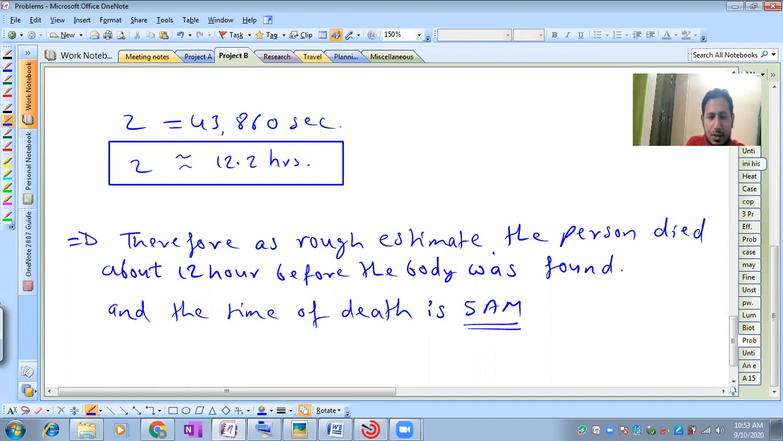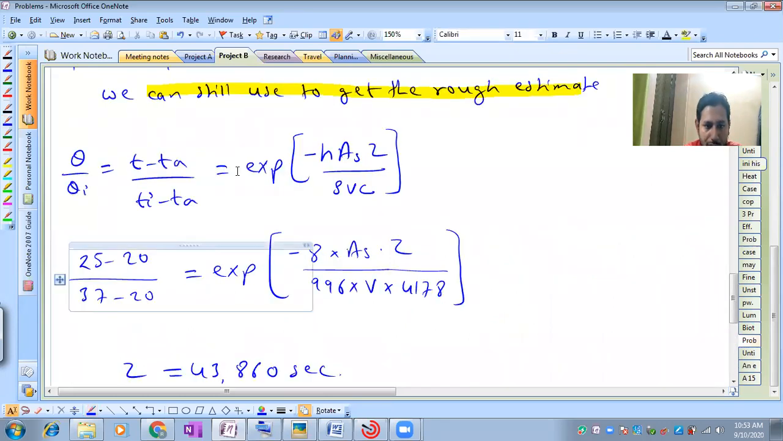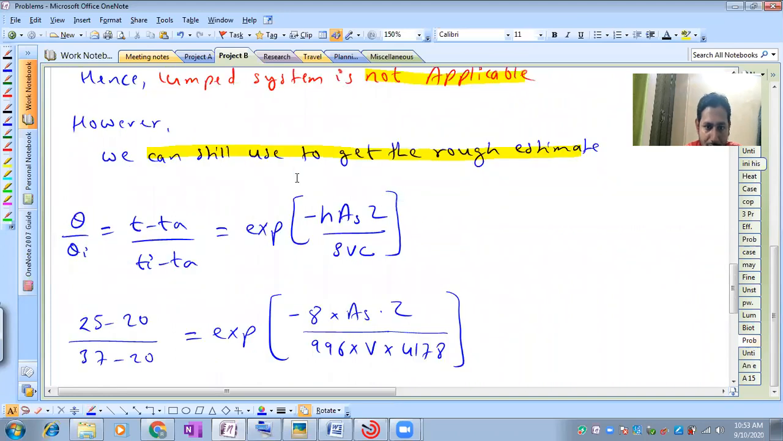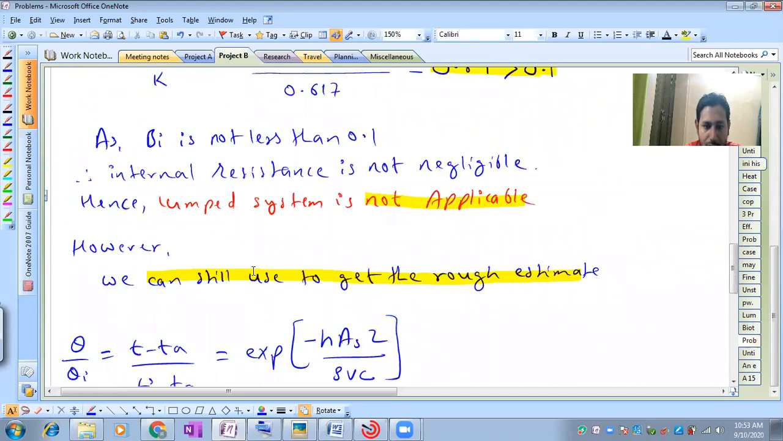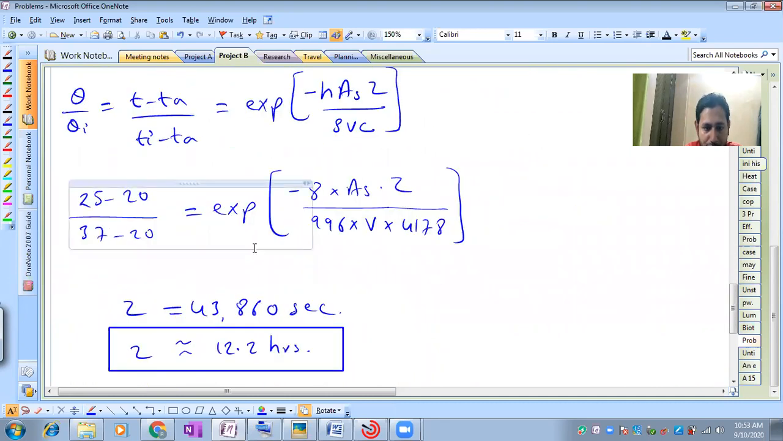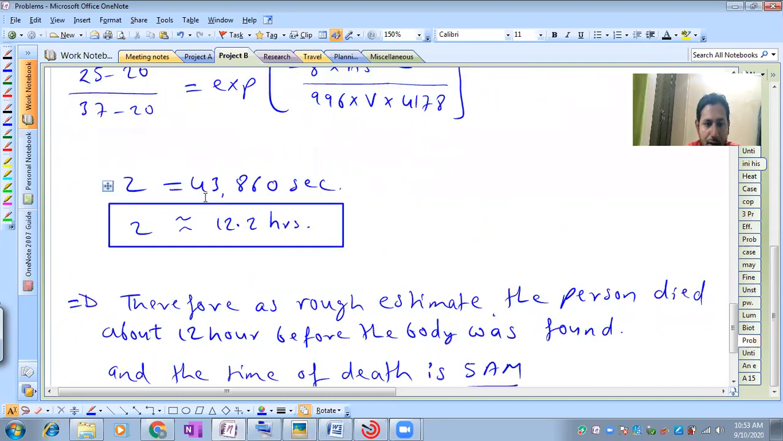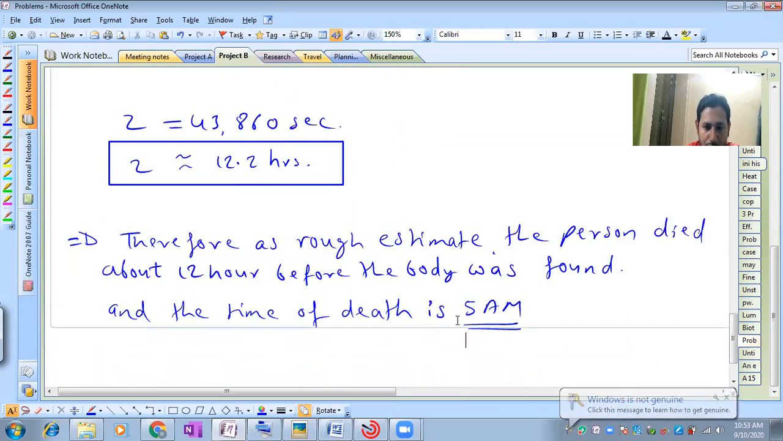So this was the entire solution for the problem. Only we had to consider that this solution cannot be applicable as the lump system is not applicable. So we are doing it only for our rough estimation. So roughly if you do the calculation, we come to know that the time we got is 43,860 seconds, converted into hours, it is 12.2 hours. So the time of death of the body was 12 hours back from 5 p.m., which is 5 a.m. So 5 a.m. is the time of death of the body.